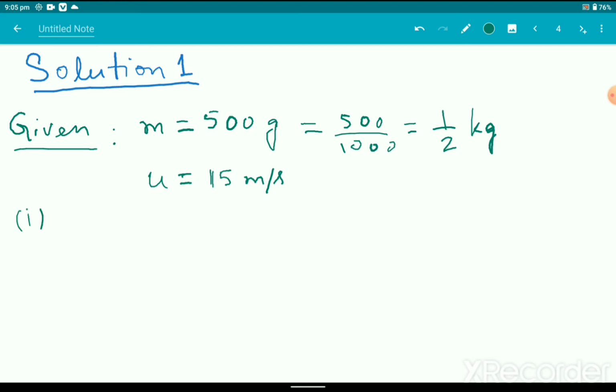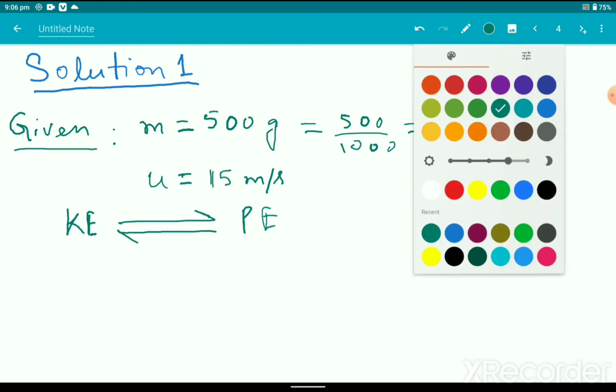Now, this total problem is based on the conservation of mechanical energy. We know that for any system, the total mechanical energy always remains conserved. Mechanical energy has two parts, one is the kinetic and the other is the potential. So there may be interconversion of potential and kinetic energy. Kinetic energy may get converted into potential energy, and this potential energy may again get reconverted into kinetic energy.